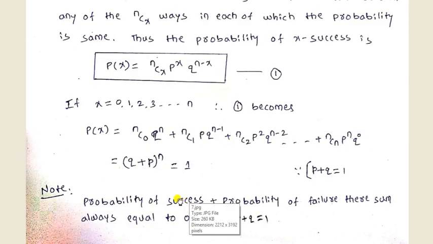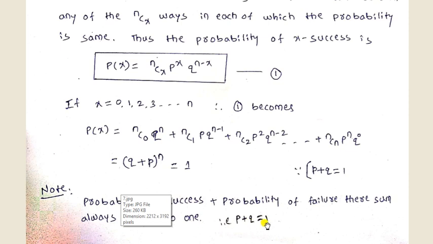In probability, the probability of success plus the probability of failure, their sum, is always equal to 1. So adding the success and failure results gives 1. You have to remember this term here: p plus q equals 1.